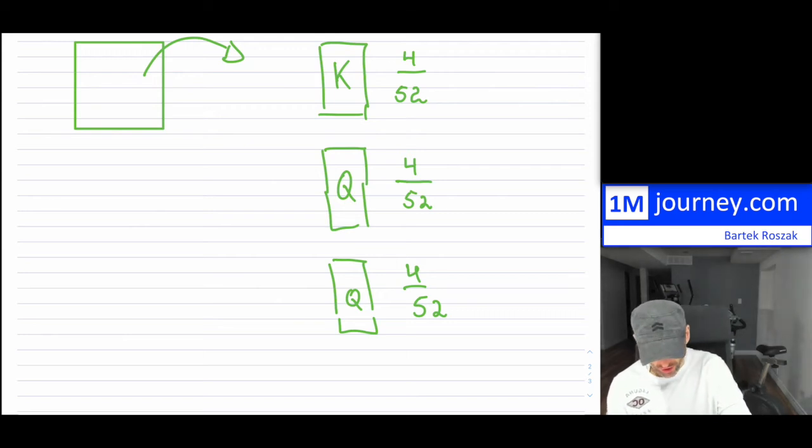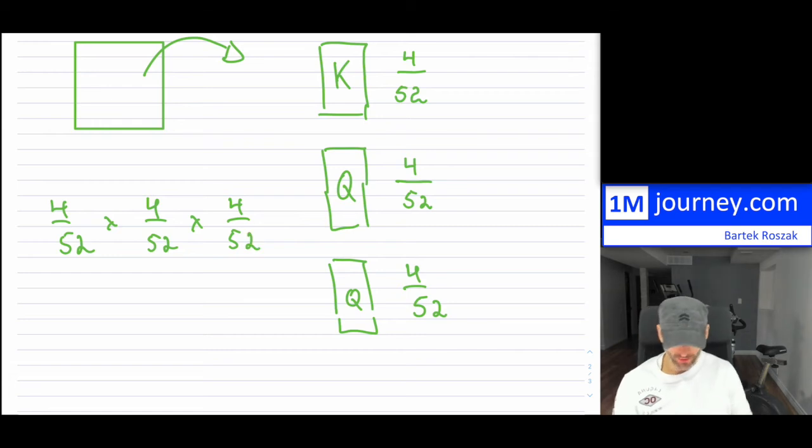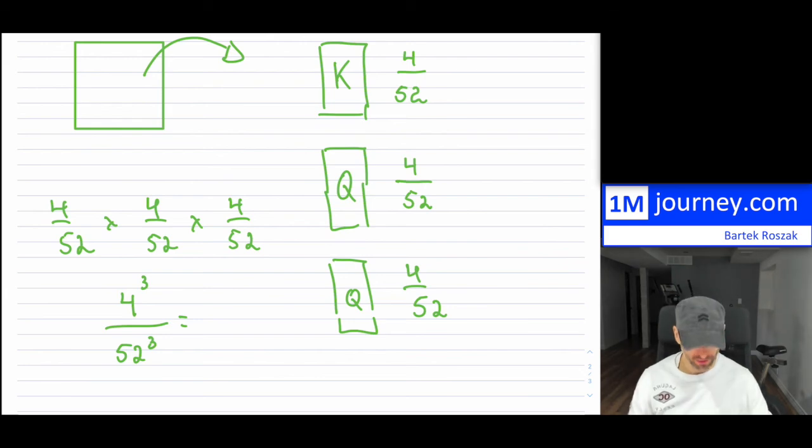But to get them all in a row, what we're going to have to do is multiply these probabilities, as they're independent of each other. And you'll notice that it's actually really difficult to get those 3 in the order that you want. So for these, 4 times 4 is 16. So this is going to be 4 to the 3, and then here you have 52 to the 3. So this becomes a very low probability chance.